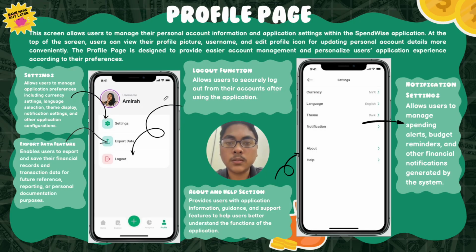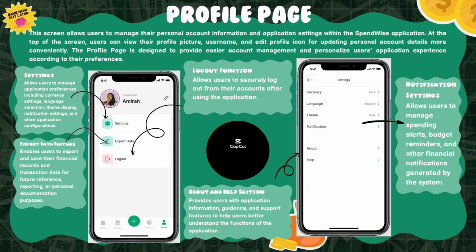Let's take a look at the profile page. This page allows users to manage their personal account information and application settings within the SpendWise application. At the top of the screen, users can view their profile picture, username, and edit profile icon for updating personal account details more conveniently. This profile page is designed to provide easy account management and a personalized user application experience according to their preferences. In this page, users can see the settings, export data features, logout function, notification, and about and help section.